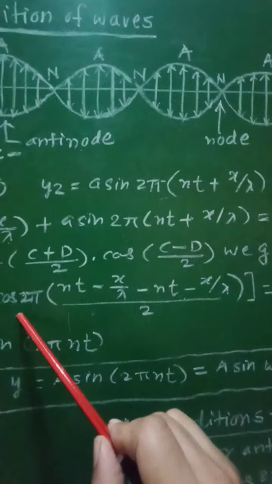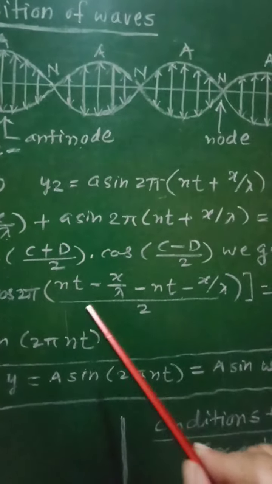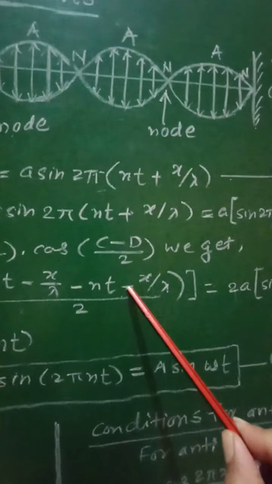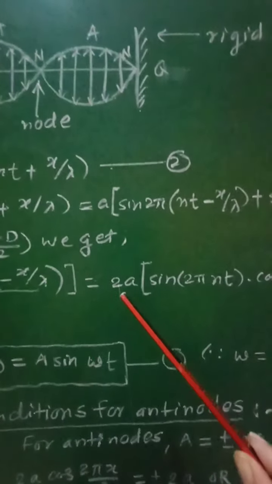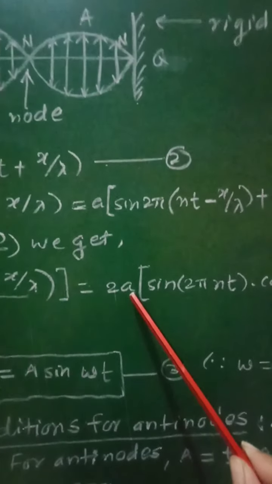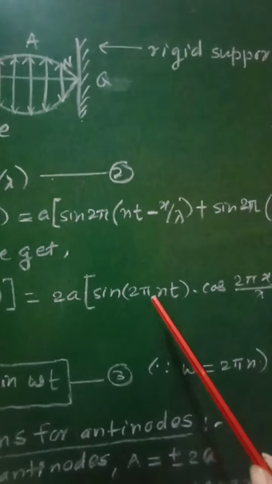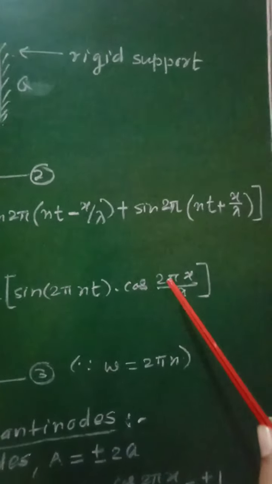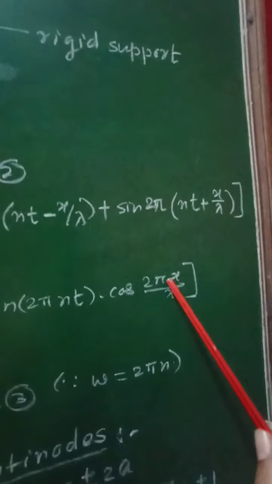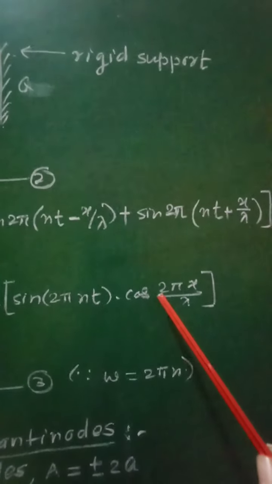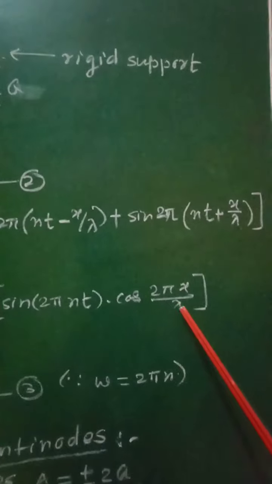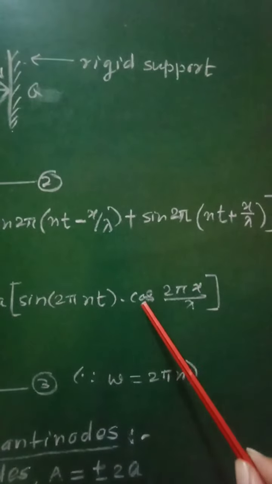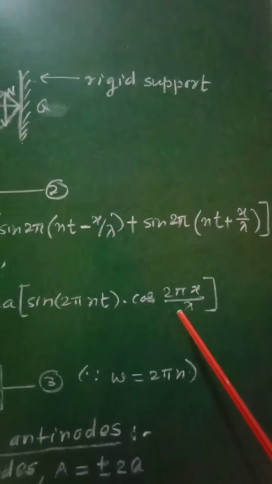But cos of minus theta is equal to cos theta, so though it is minus, it will be taken as plus. We can write 2a as it is into sin 2 pi nt into cos of 2 pi x by lambda. Actually this term was cos of minus 2 pi x by lambda, but cos of minus theta is equal to cos theta, and therefore we can write it as cos 2 pi x by lambda.